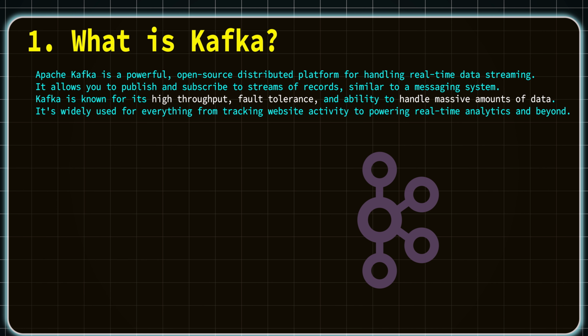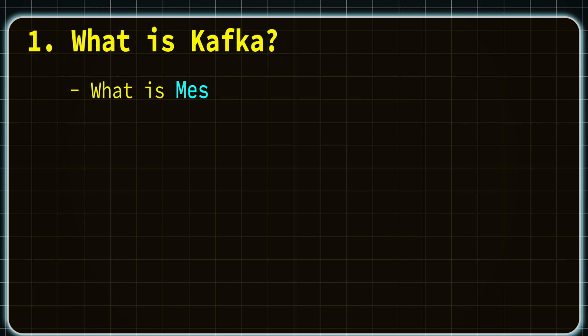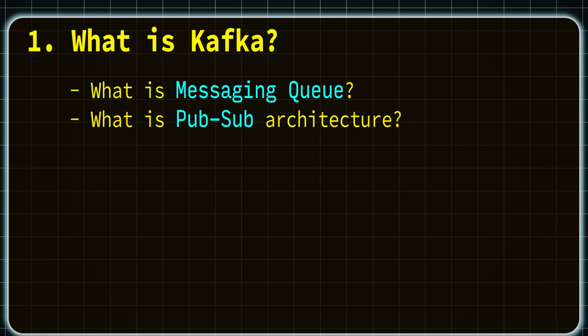Yeah, you might be getting something out of this definition, but the interviewer might not be impressed with your answer, right? So the immediate next question from the interviewer is, can you explain a bit more how actually Kafka works and how it handles large pipelines? So to answer these questions, you must have some knowledge on these topics. That is, what is messaging queue and what is the pub/sub architecture. Don't worry, we got you covered here. We'll take you through the simple visuals of the messaging queue and the Kafka flow or the architecture so that you will be in a position to answer all those questions.